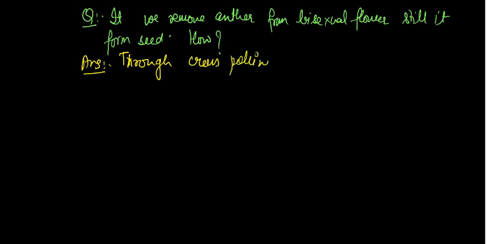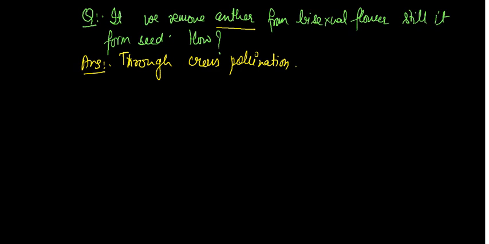Suppose a bisexual flower means a flower which has both male and female parts. If you remove the anther, the male part, it will still form a seed because cross pollination can take place. So these are some examples, points and questions that you have to remember and know about.